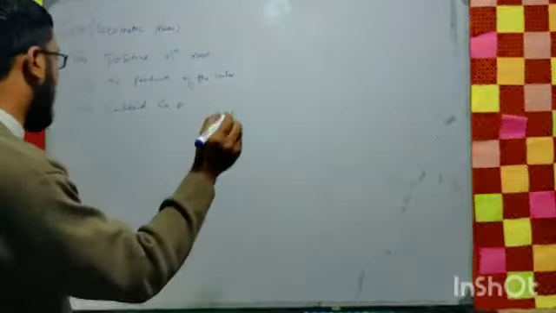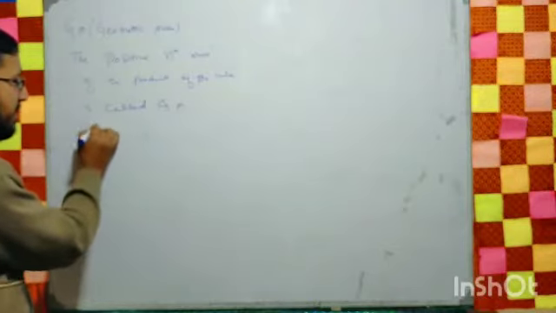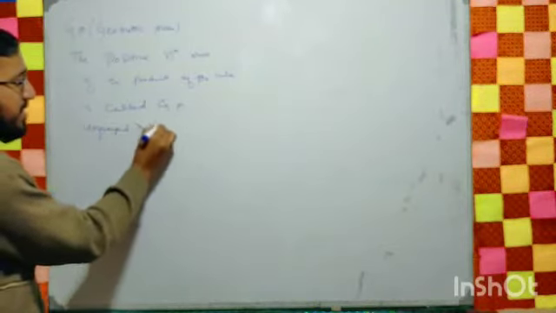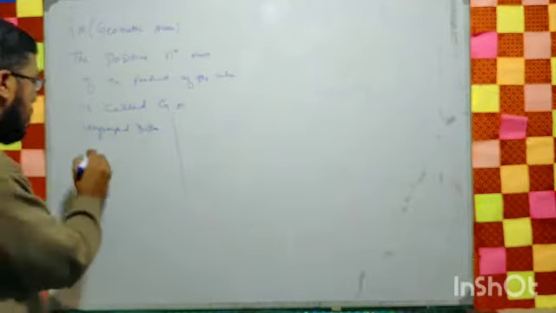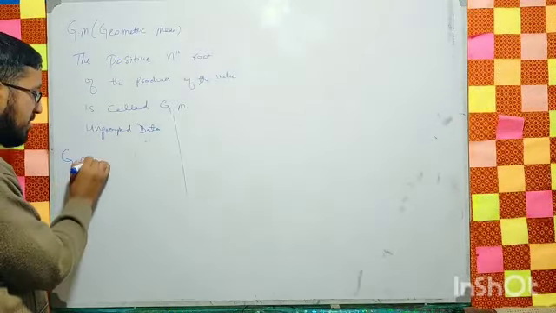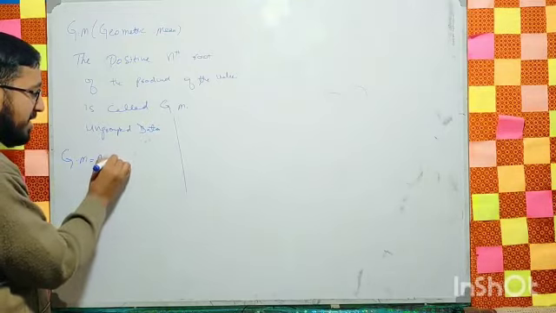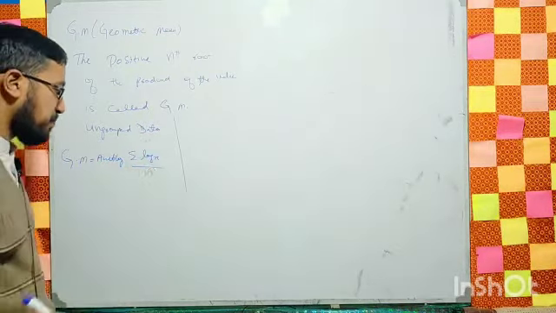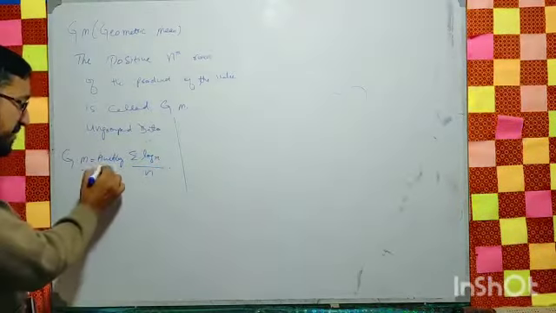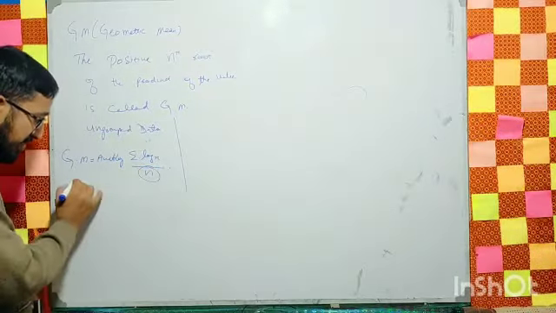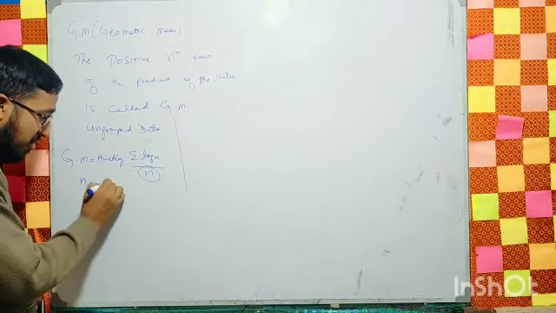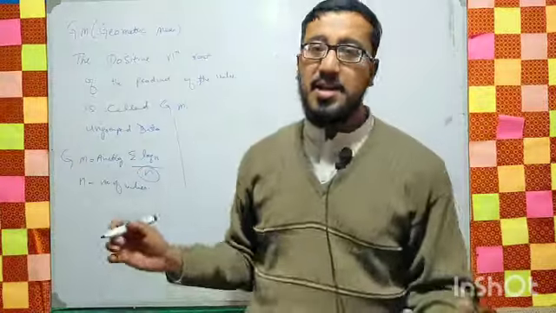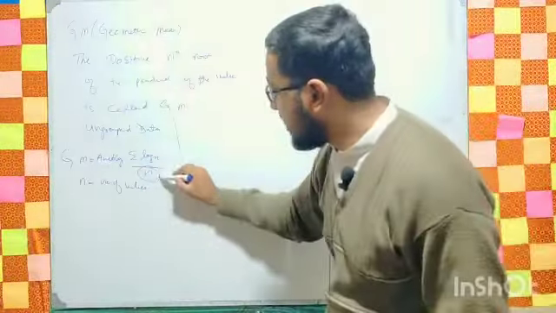The first one is your GM for the ungrouped data. GM for the ungrouped data is equal to the anti-log of summation log x divided by n. What does it mean? It means n is the number of values in the data, that is, how many values are involved in this data.